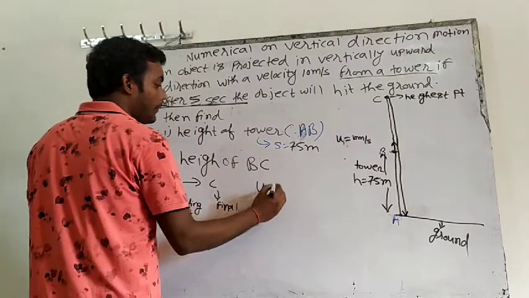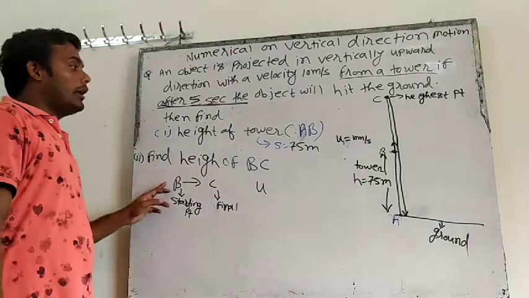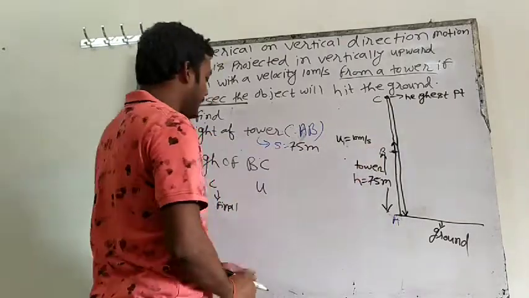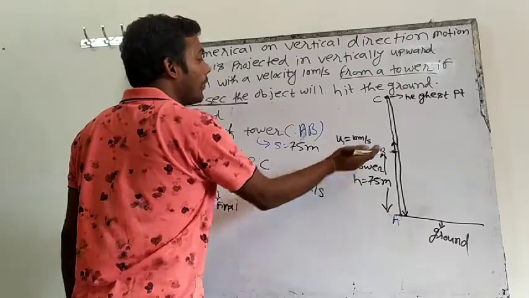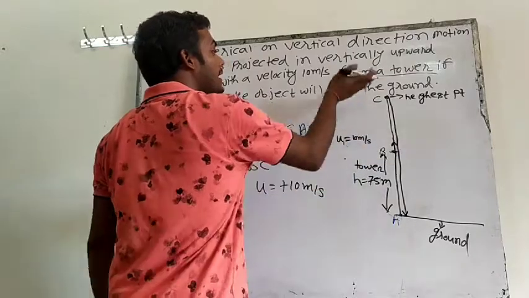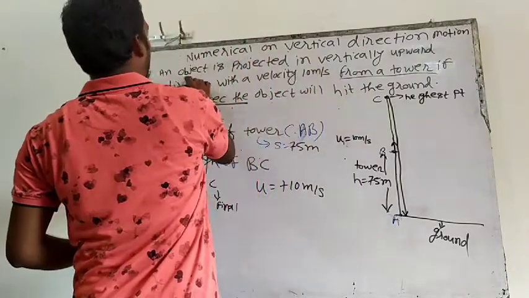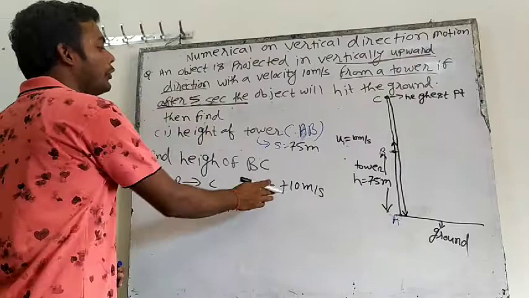Which things do we know? U we know, that means the initial velocity. Initial velocity means the starting point is B. So what is the initial velocity at B? This is 10. Will it be plus 10 or minus 10? Plus 10. Why? Because the object is projected vertically upward. Vertically upward direction means U will be positive.